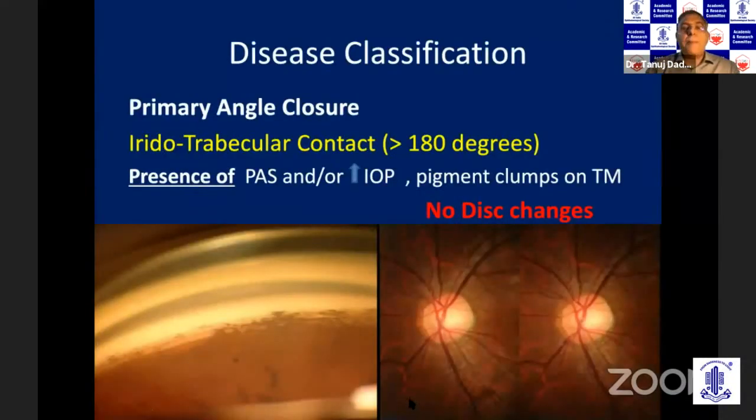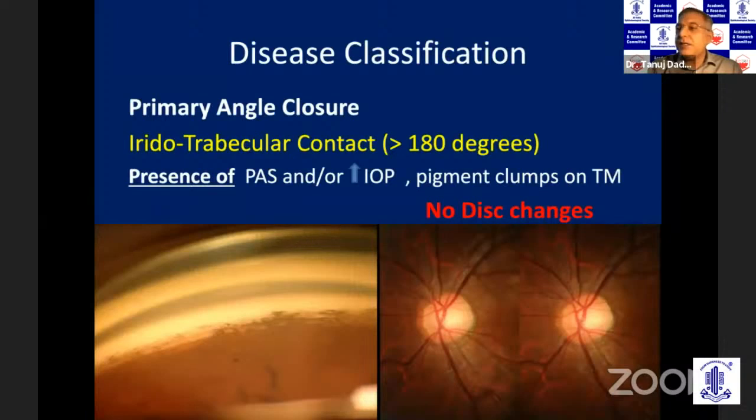You put in a gonioscope, you see the trabecular meshwork is not visible. Then you manipulate and you see now the scleral spur has become visible. So this is the occludable angle which is opening upon manipulation. This is a patient who is a primary angle closure suspect. Now coming to the second category, that is primary angle closure.